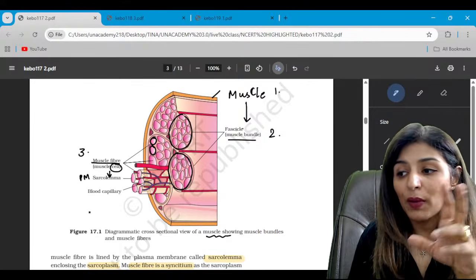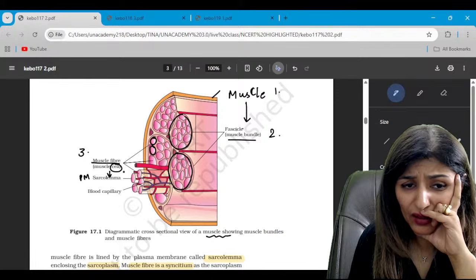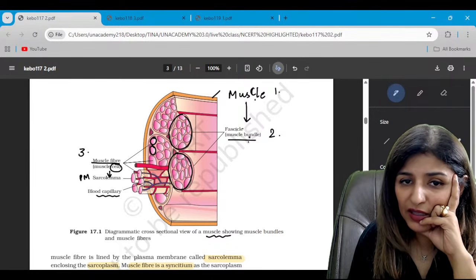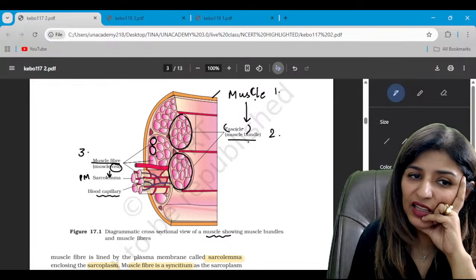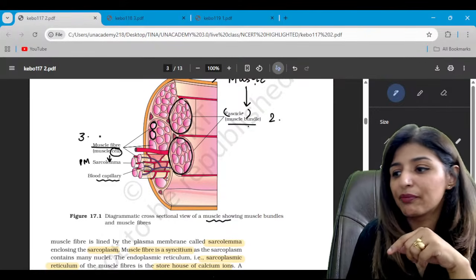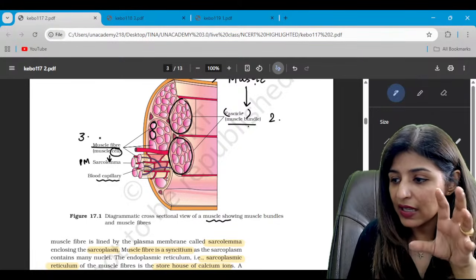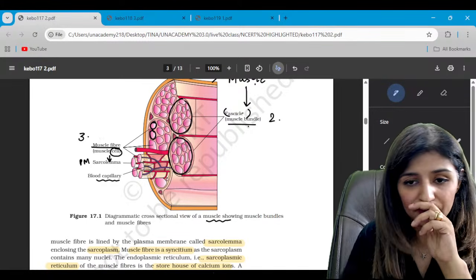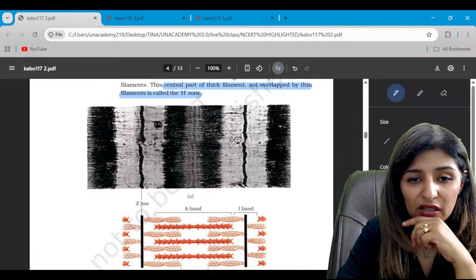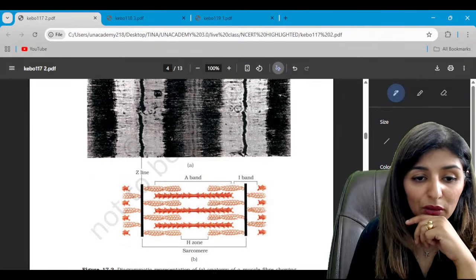Sarcoplasm, sarcoplasmic reticulum, and so on. So this is muscle fiber, and they are all surrounded by these blood capillaries. Is that clear? So muscle bundle, also known as fascicle, and then these muscle fibers. Is that clear? And within the muscle fibers, we'll have myofibrils, then myofilaments, right, which will actually help in contraction. Are we clear? Now this structure represents the unit of contraction, which is sarcomere.